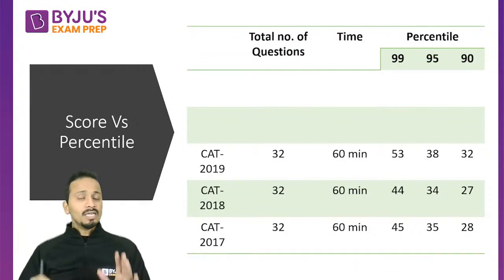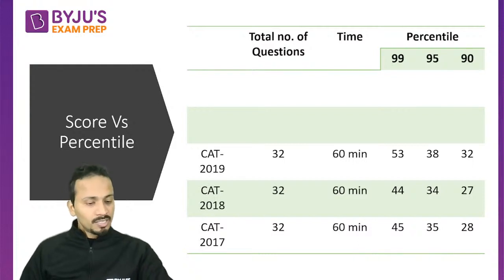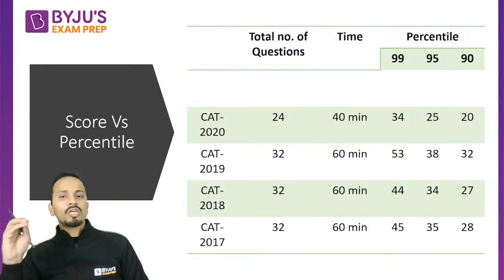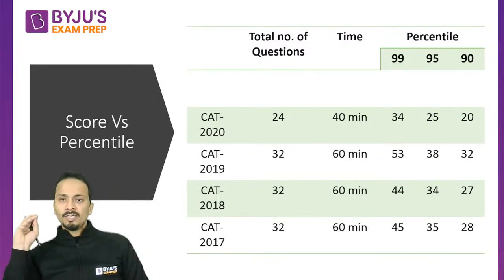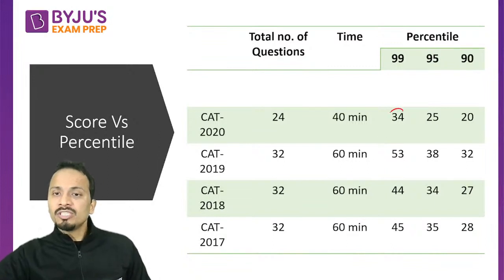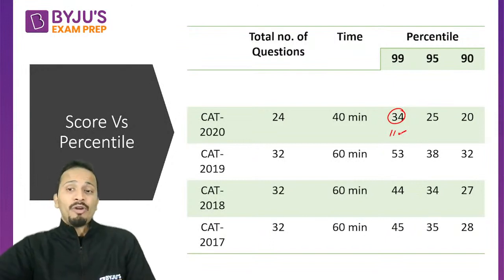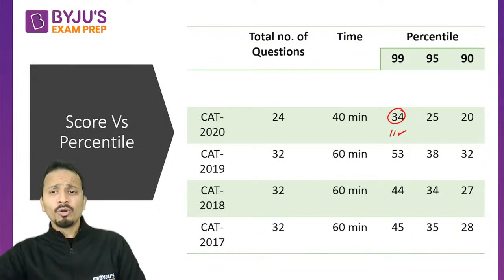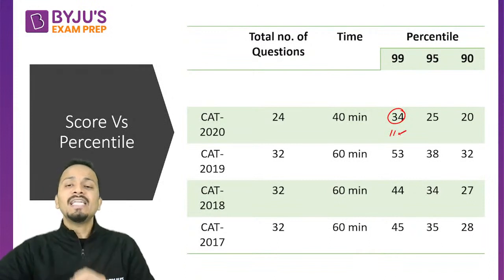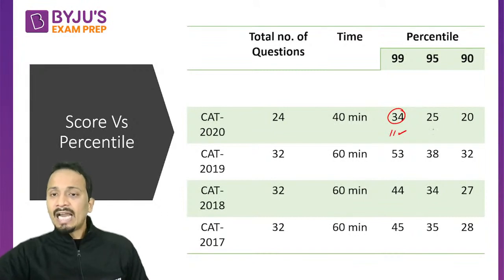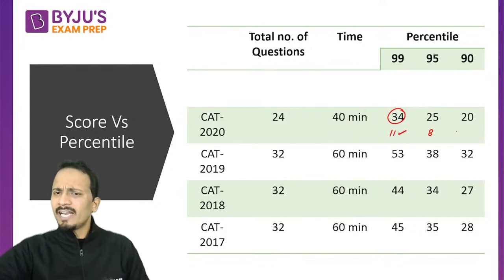All right. Now, let's talk about the last 2 years. What happened in the last 2 years? CAT 2020, when the number of questions was reduced to 24, to get a 99 percentile, you need to make just 11 correct, or maybe 11.33. So at a score of 34, a person got 99 percentile in CAT 2020 in the LRDI section. At a score of 25, that means approximately 8 effective correct answers,